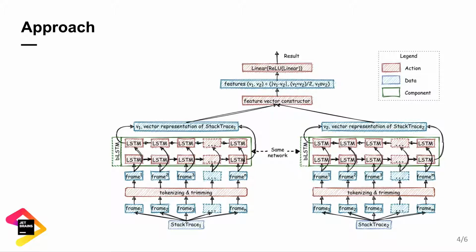To address both of these problems, we propose a Siamese architecture based on LSTM. It splits each stack trace into tokens and maps each token to a learnable embedding vector. Then one recurrent bidirectional LSTM network accepts embeddings of each stack and returns full stack trace vector representations. From these two vectors, we build one feature vector and apply a two-layer fully connected network. By default, the tokens are method names, but we can trim them to class or package. We investigate the impact of trimming in our experiments.